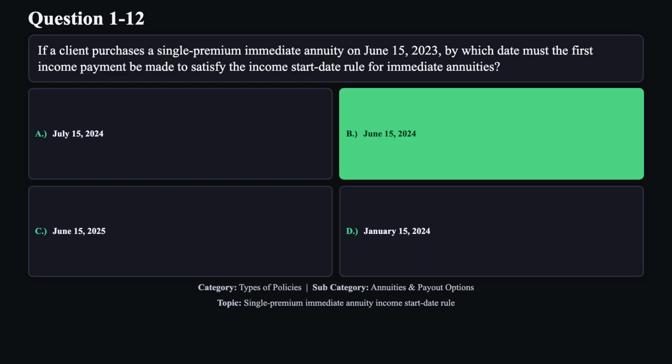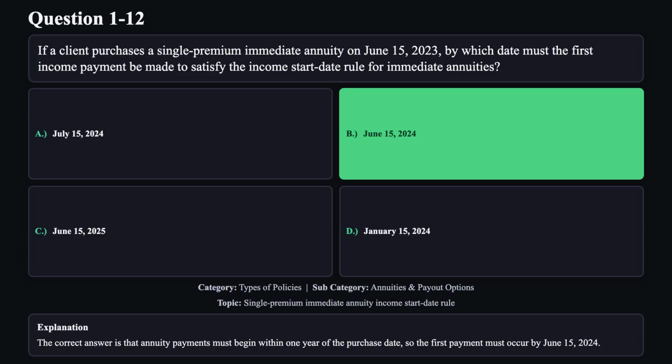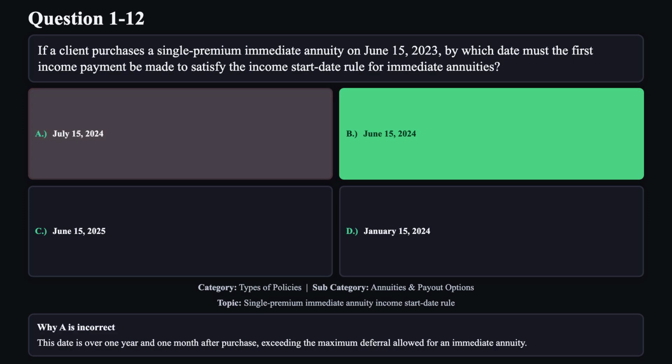The correct answer is B. The correct answer is that annuity payments must begin within 1 year of the purchase date. So the first payment must occur by June 15, 2024. Reason A is not correct. This date is over 1 year and 1 month after purchase, exceeding the maximum deferral allowed for an immediate annuity.